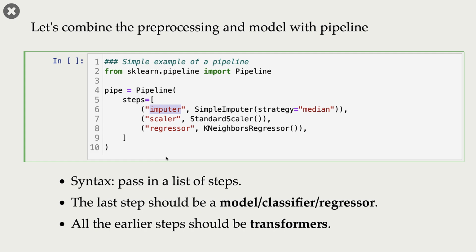In a pipeline, the last step should be a model, that is a classifier or a regressor. And all earlier steps should be transformers. In our case, these 2 steps are these 2 transformers, SimpleImputer and StandardScaler, and our last step is our regressor.